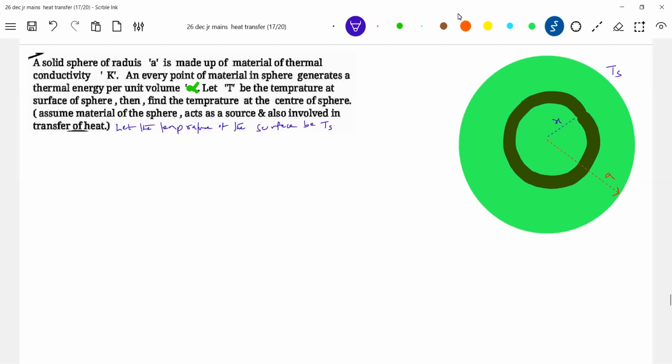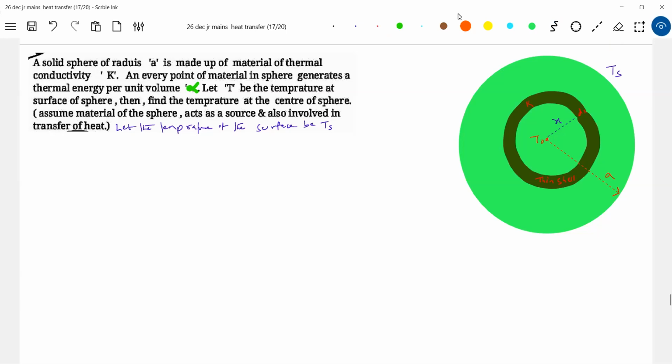So what actually happens here now? What all is generated in this sphere of radius x will be transferred by this material. So K is there everywhere. There's a thin shell of thickness, let it be dx. It's asking to calculate the temperature at the center. We don't know this temperature, let me call it T naught. So how to bring this T naught is our entire discussion.